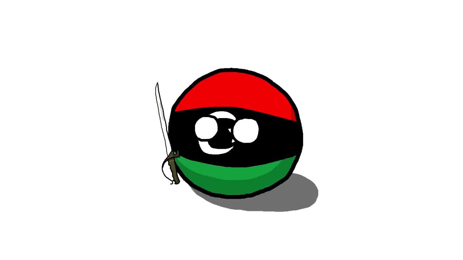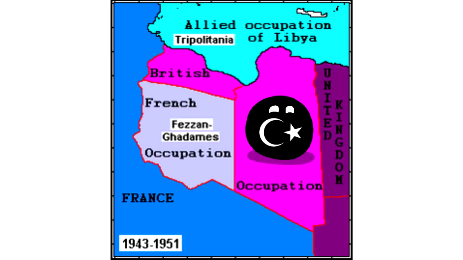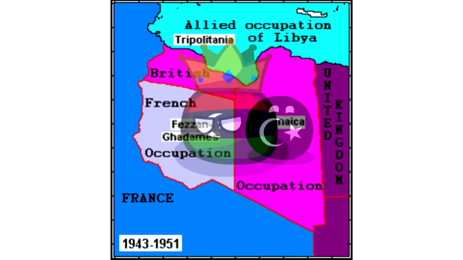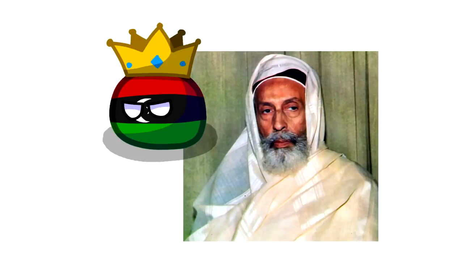Moving on to Libya. Libya wasn't formally divided, but France and Britain occupied it after seizing it from Italy after World War II. The British eventually backed the formation of the Emirate of Cyrenaica within their occupation zone. Still, by 1951, it was reunified with the French occupation zone and Tripolitania, also occupied by Britain, to form the Kingdom of Libya under Idris I.